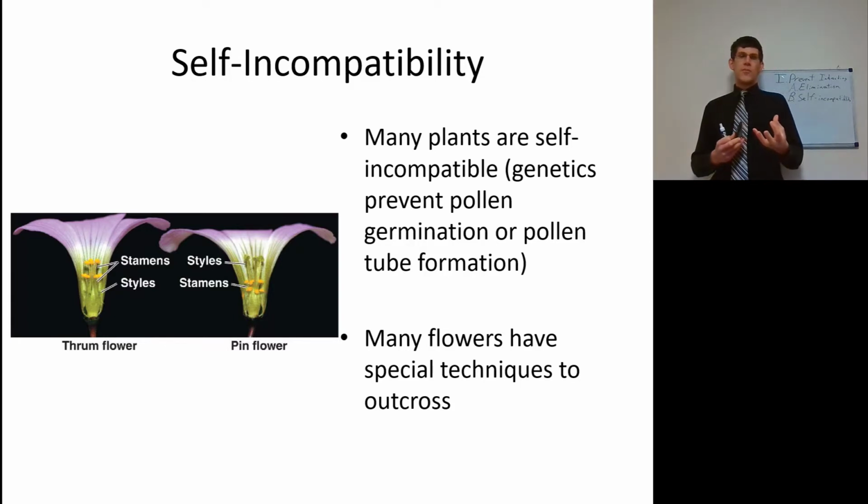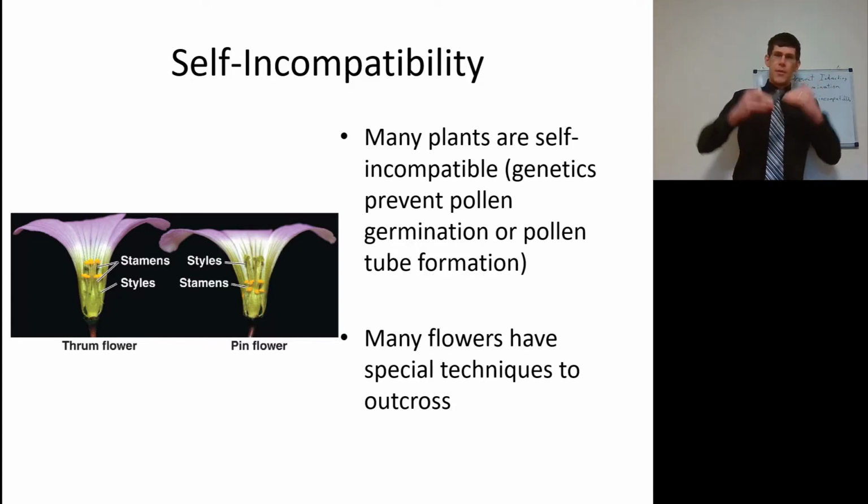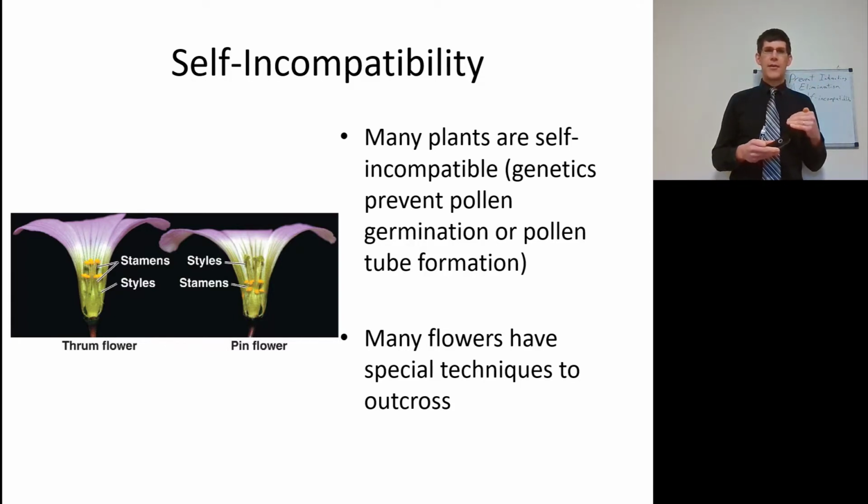Other plants are actually going to just move their flowers and the parts of their flowers around to have like thrums and pins, where an organism that comes in contact with the top of one flower is going to come in contact with the stamens of one and the styles of the other. An organism that comes in contact with the bottom will come in contact with the styles of one and the stamens of the other, thus ensuring an outcrossing event.